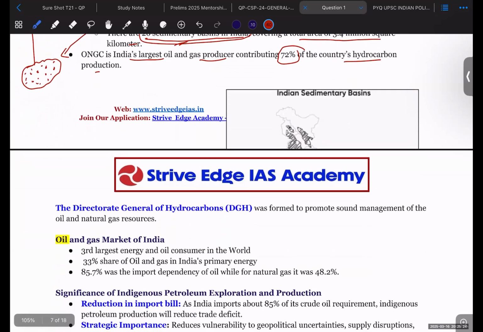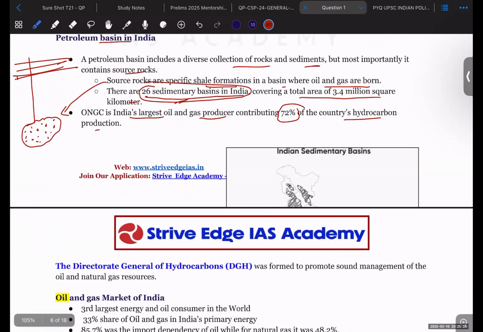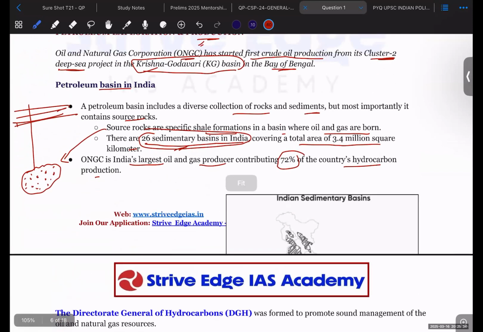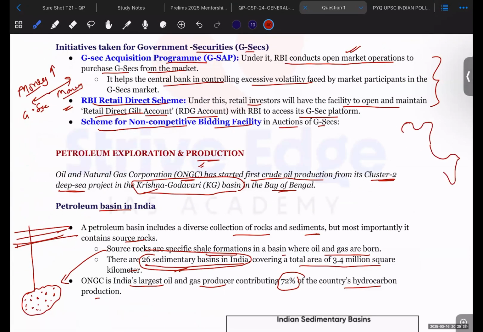Okay, so there was a map here also, but I think by taking the printout, this map has gone. So, what are the different types of sedimentary basins that are already available in India?